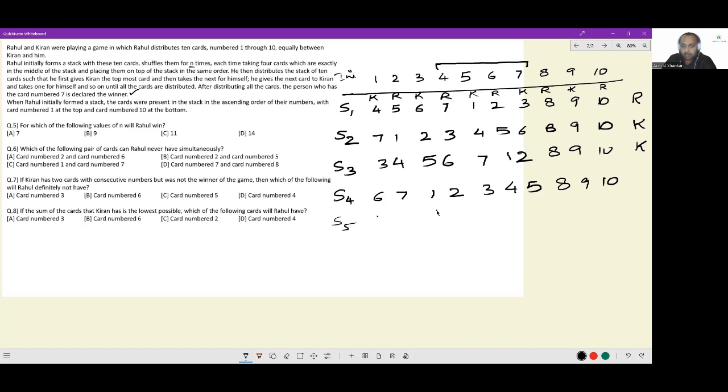After shuffle 5: 2, 3, 4, 5, 6 and 7 and 1 and 8 and 9 and 10. Now 5, 6, 7, 1 will come to the front. After shuffle 6, you'll have 5 and 6 and 7 and 1 and 2 and 3 and 4 here and 8 and 9 and 10.